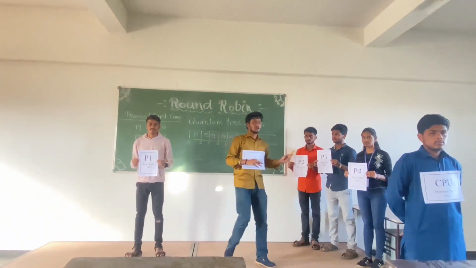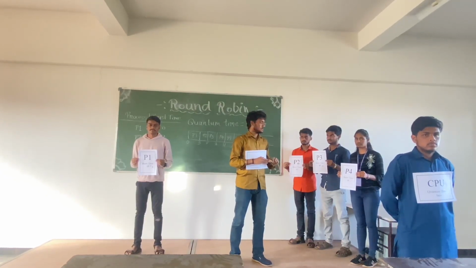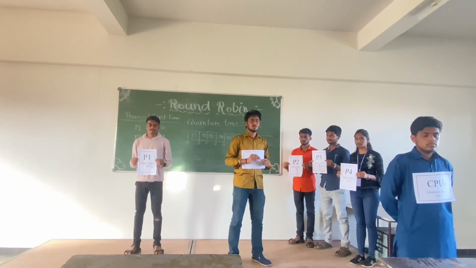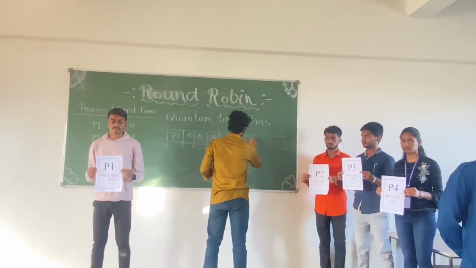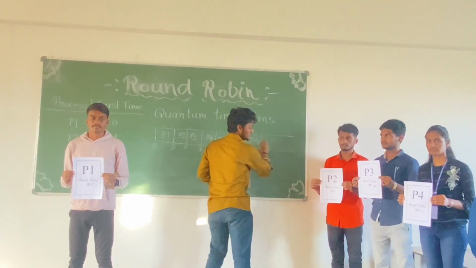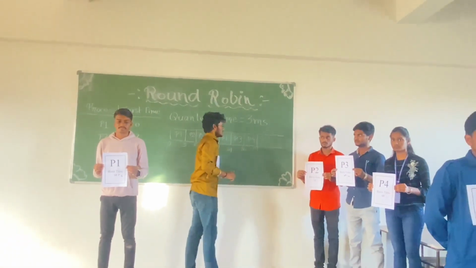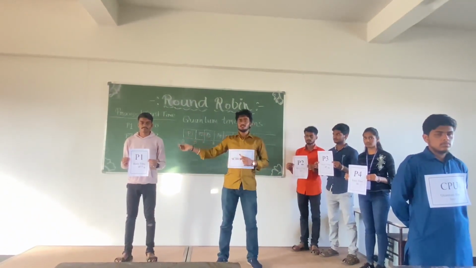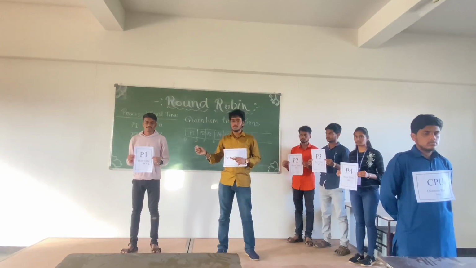Now P4 is allocated to the CPU. Its burst time is 0 milliseconds as it completed its total time in the CPU. 16 plus 3, 19. Now the P1 process is again in the ready queue. Then it will execute once again.